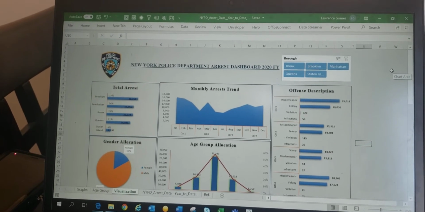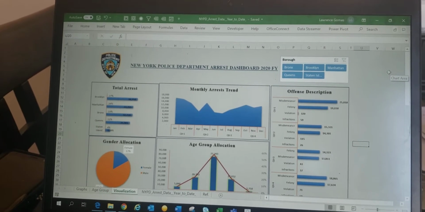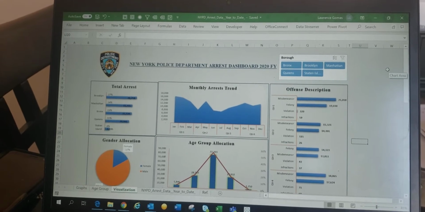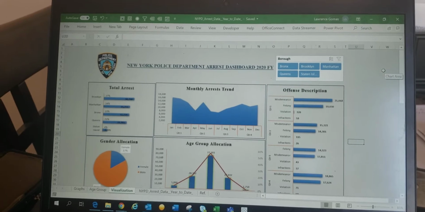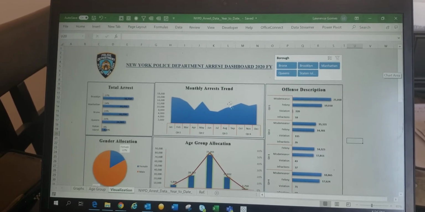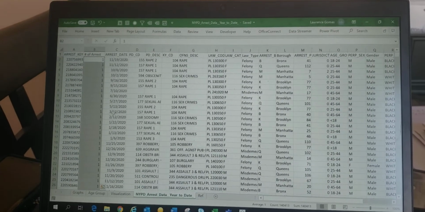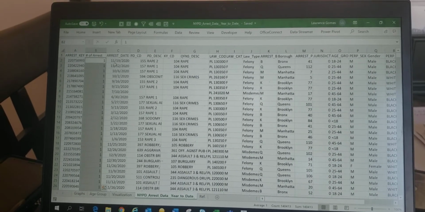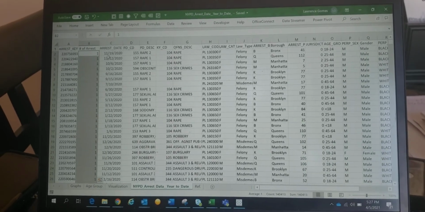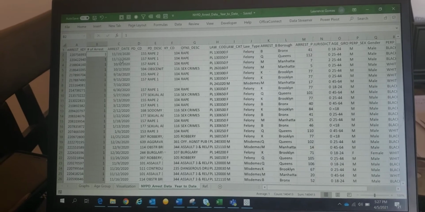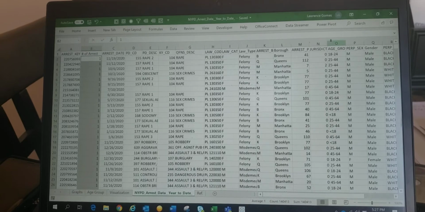For the CIS 3167 midterm presentation, I worked on the Newark Police Department crime dataset. The dataset I purely focused on is the Newark Police Department arrest dataset for the fiscal year of 2020. This is the entire view of the dataset, which provides the arrest counts for the year 2020 by dates, the offense description, law type of the description, by boroughs, by gender and age group.